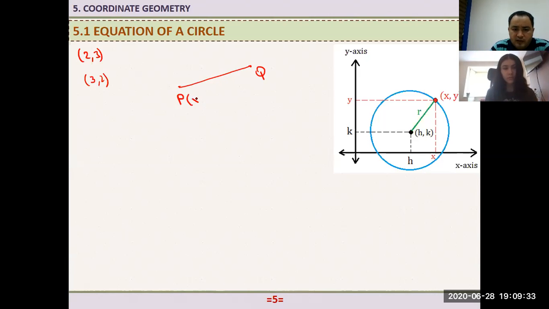Let's say x coordinate is x sub 1, y coordinate is y sub 1, and here, another point, let's say x coordinate is x sub 2, y coordinate is y sub 2, right? Amira, can you tell me how do you find the distance between these 2 points if you are given their coordinates? Let's say distance D, it is PQ. What should I write here? Do you remember?